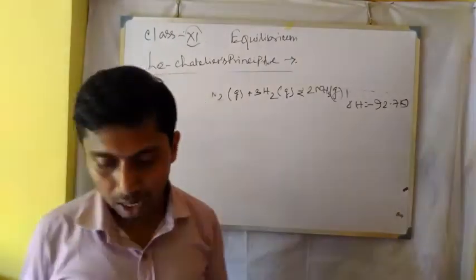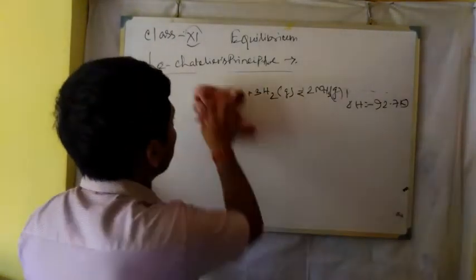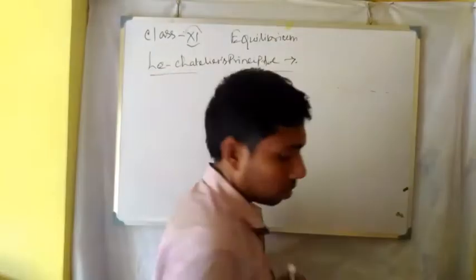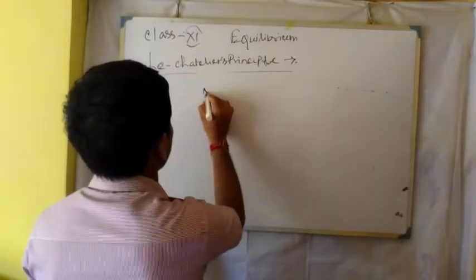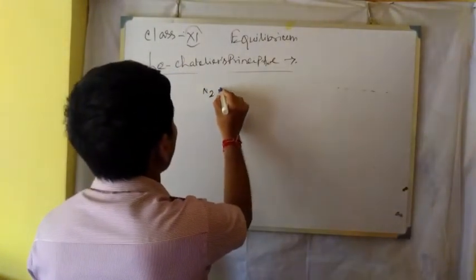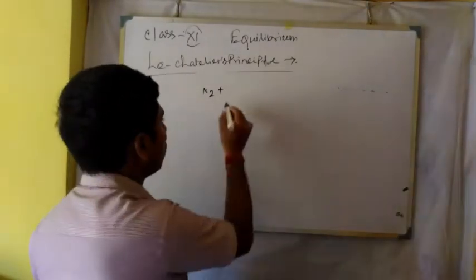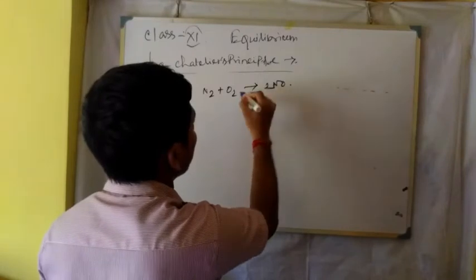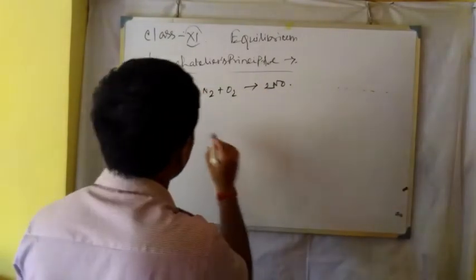The examples are, just follow the example. I have given this example in the online classes also. That is N2 + O2 ⇌ 2NO. This one I will discuss further on.